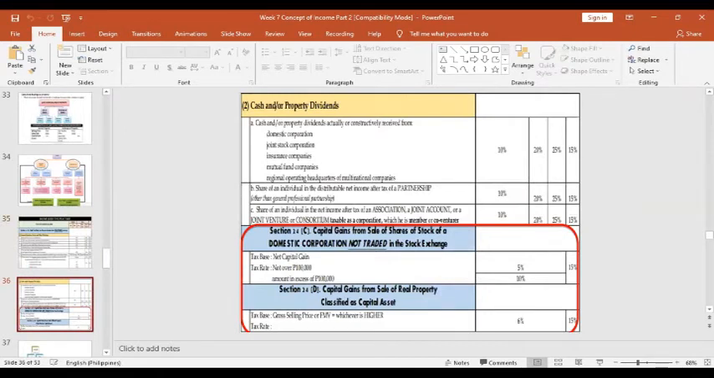And of course, under Section C, the capital gains from the sale of shares of stock, the tax base is the net capital gain. So if it is less than 100,000, the rate is 5%, and more than 100,000 is 10% for the resident citizen up to the non-resident alien not engaged in trade and business. But for the special alien, that's 15%.